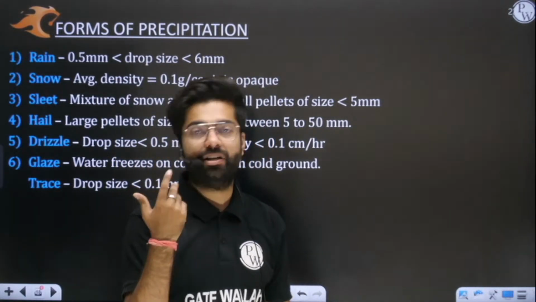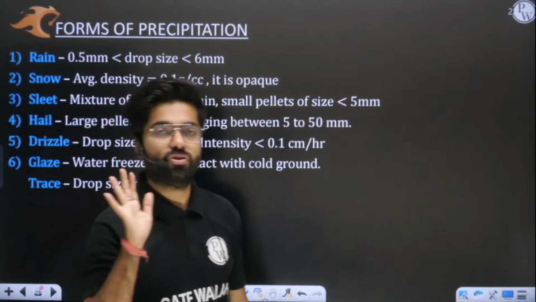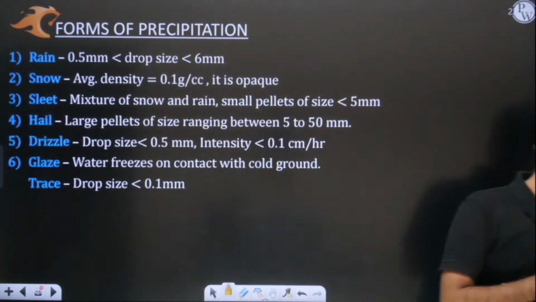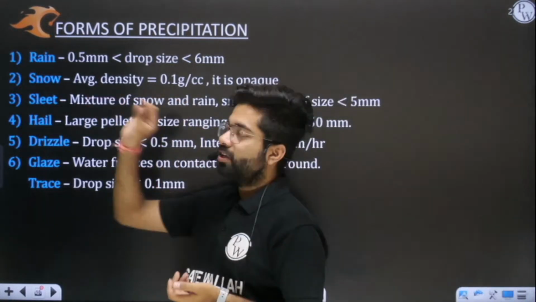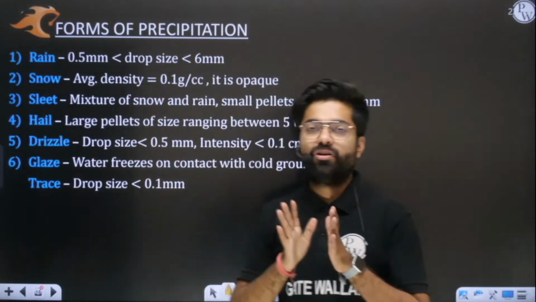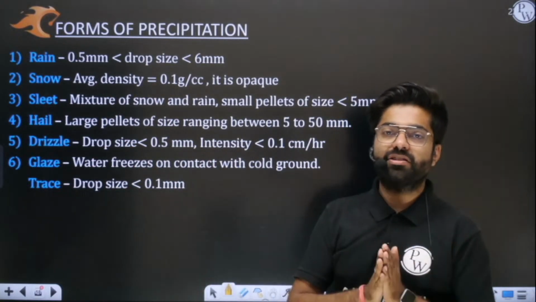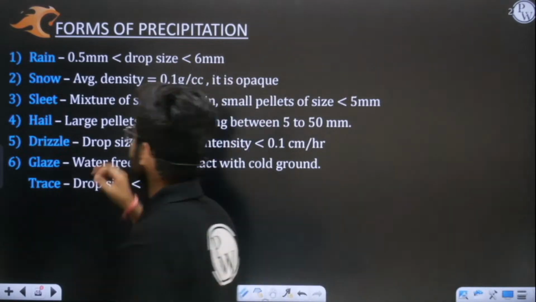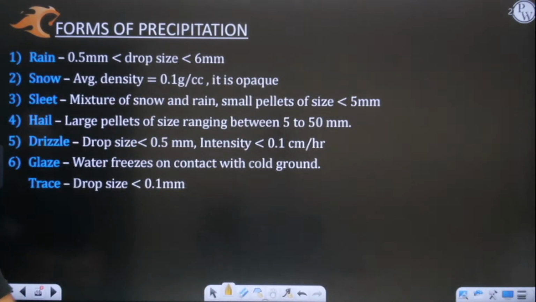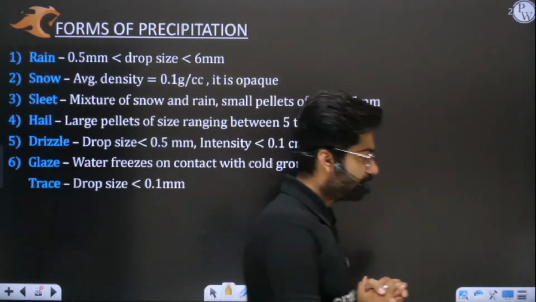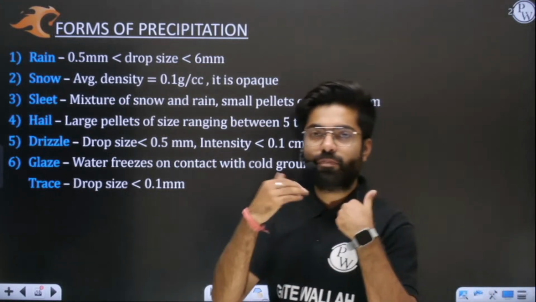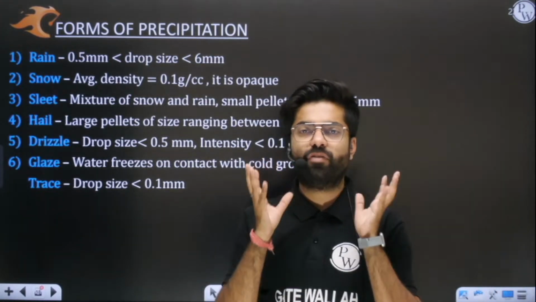You cannot see through it. That is perfectly white. Yes or no? Have you seen it somewhere? So tell me, what is the average density of snow? Whatever bullet points I have added here are most important. They can be asked in any of your examinations. So you need to understand it. Snow density is 0.1 gram per cc, and it is opaque, that you need to appreciate. It's very light in nature. We cannot see through it. It's perfectly white, pure white.